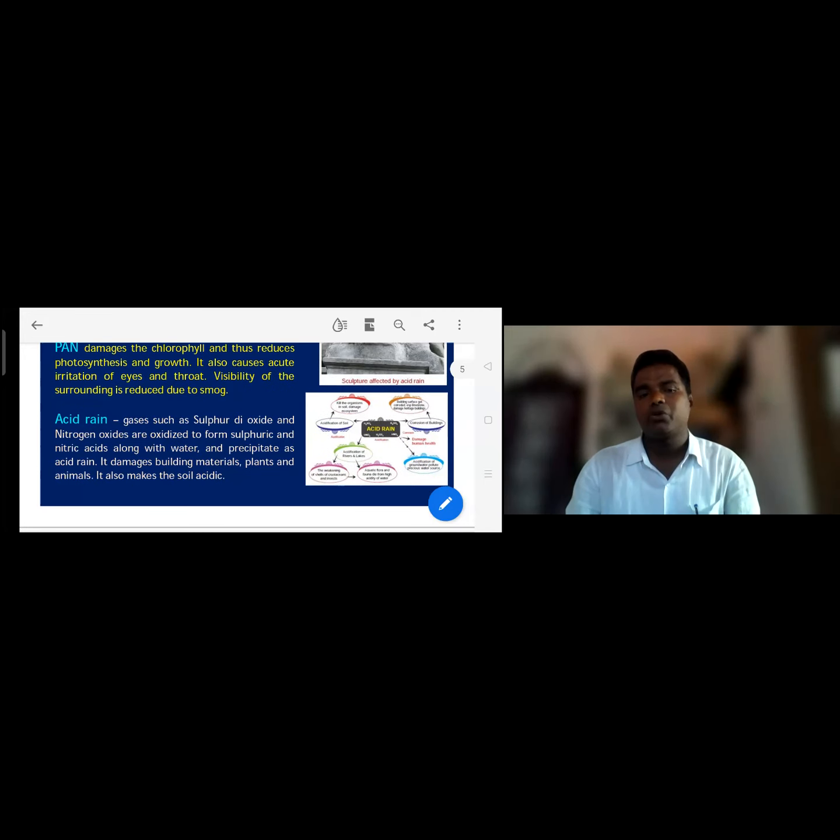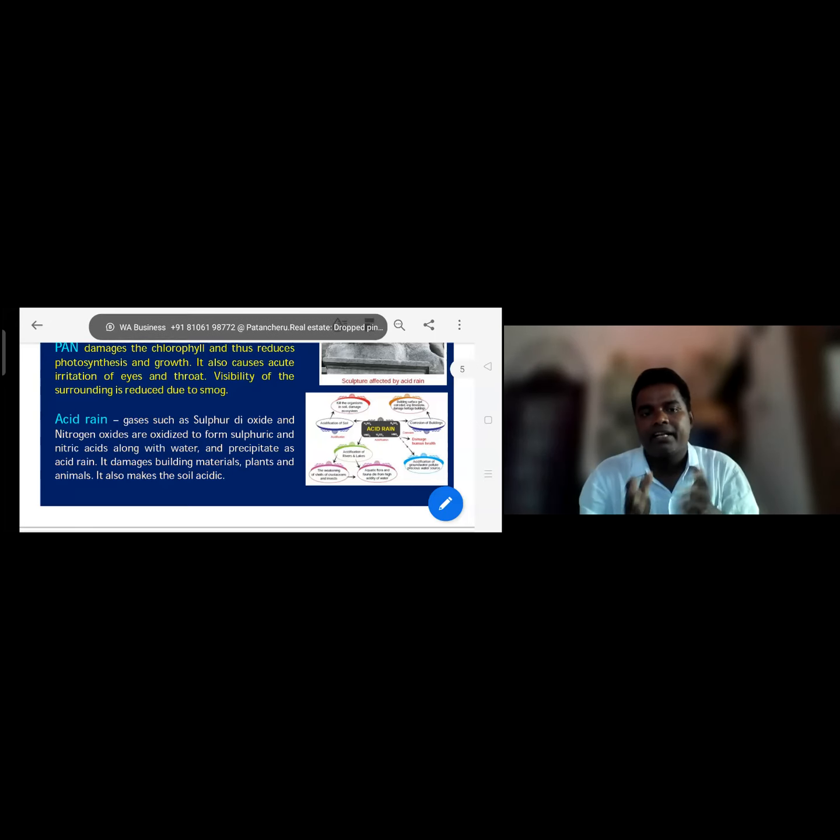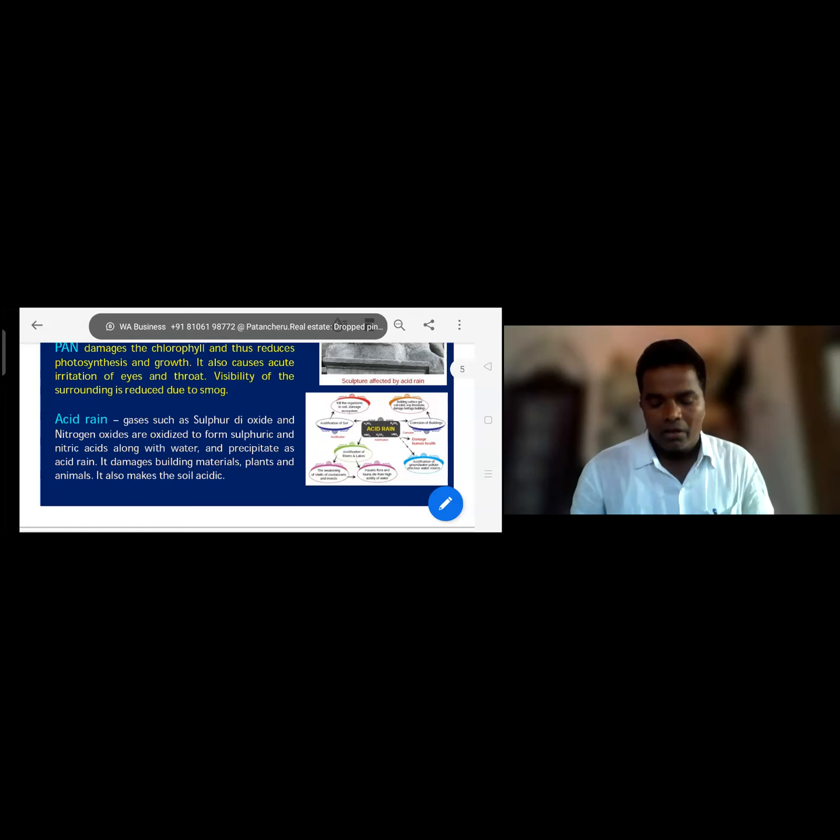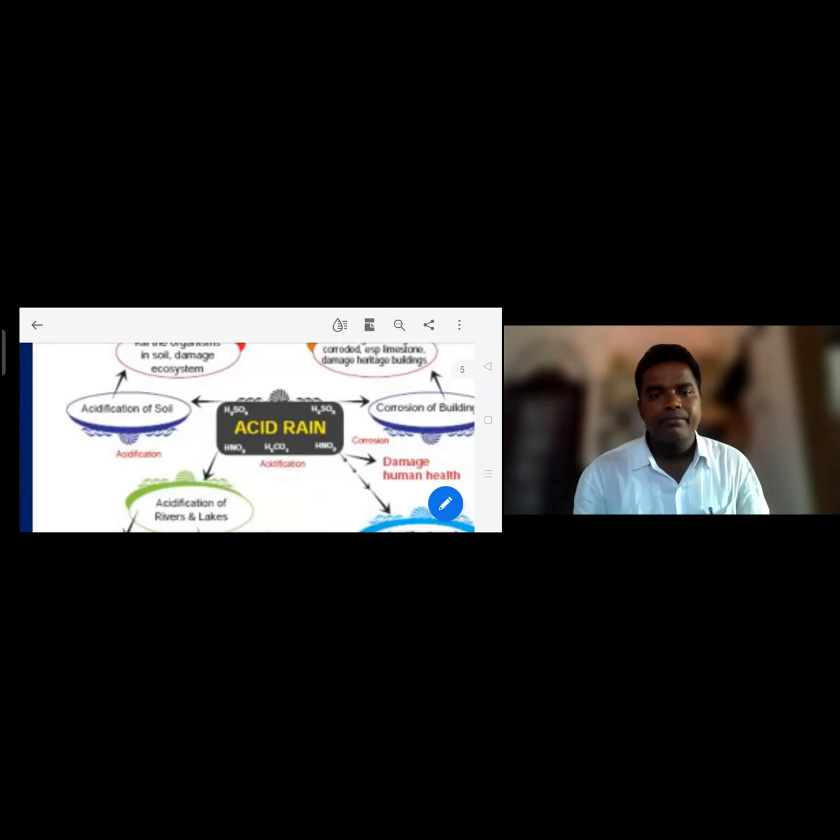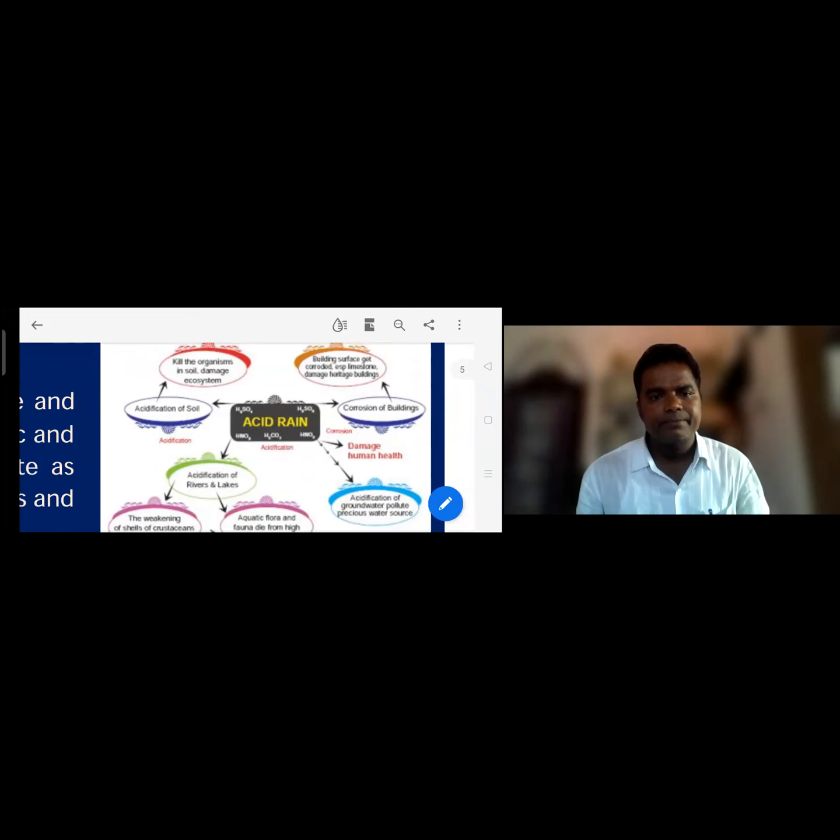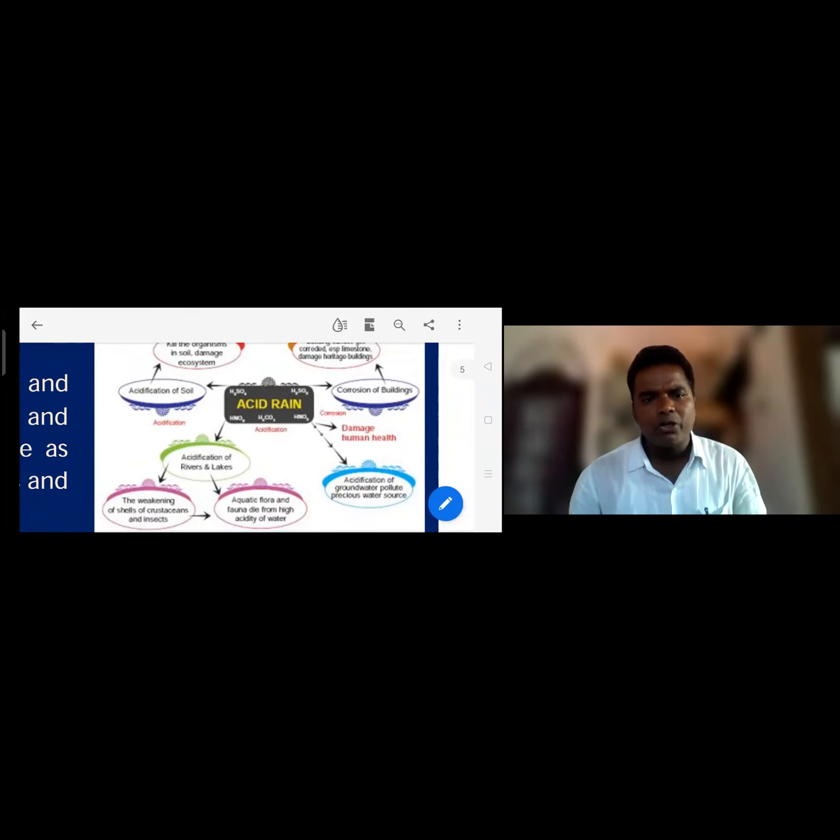And acid rain, I already told you. Gases such as sulfur dioxide, nitrogen oxide and other oxides combine with water to form sulfuric acid and nitric acid, and precipitate as acid rain. It damages building materials, plants and animals. It also makes the soil acidic. We are seeing in the diagram that acid rains damage human health and damage the plants.